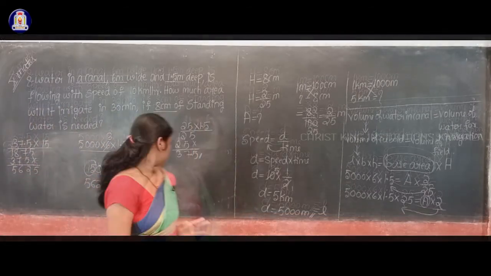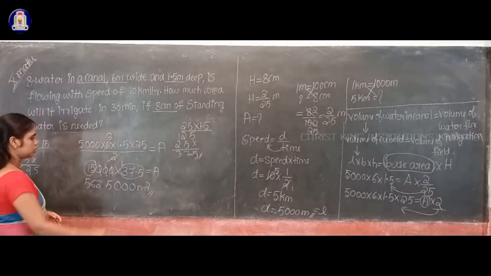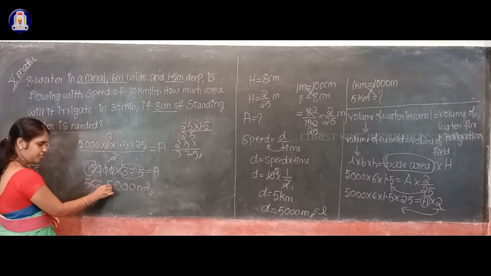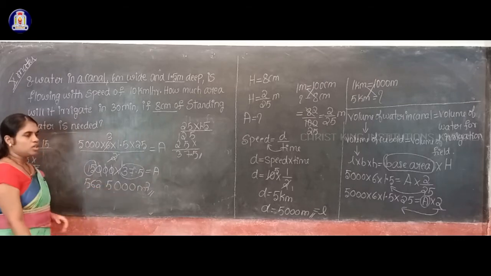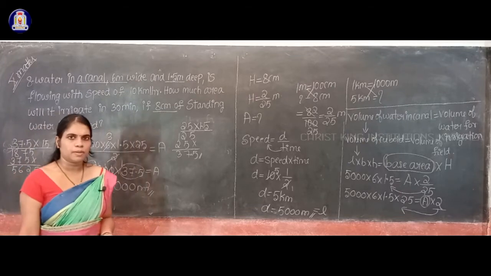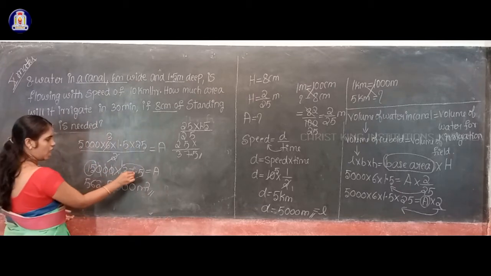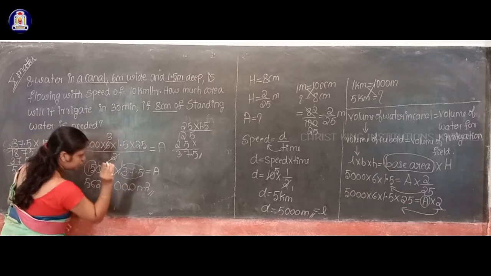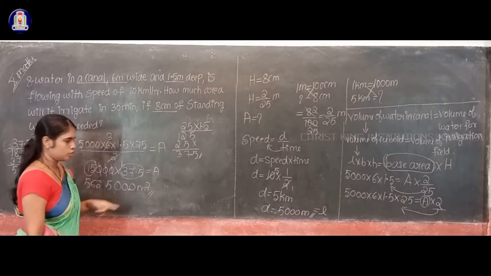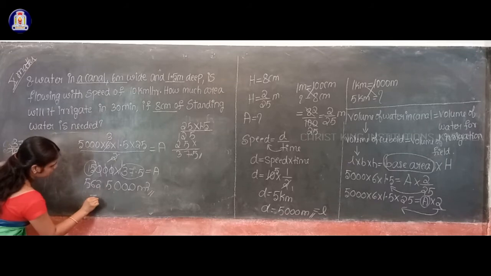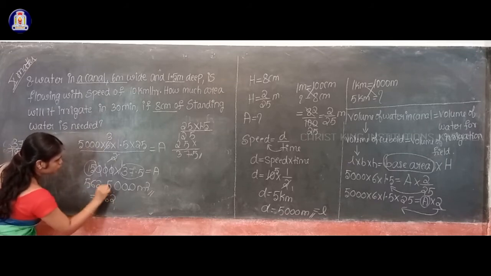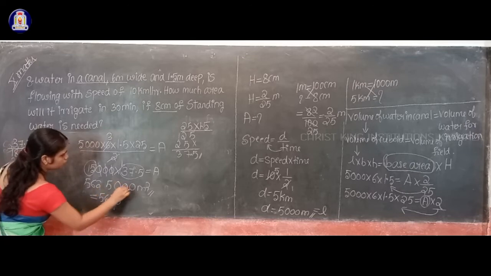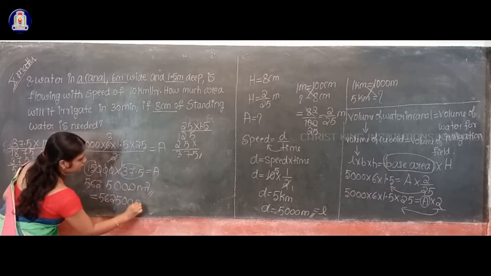So now actually you will get 5625 and here 3 zeros. So now where do you have to take the decimal point? See here, actually after one digit, isn't it? So before one digit you have to take a decimal point. Okay, so therefore this is nothing but 562500 meter square.